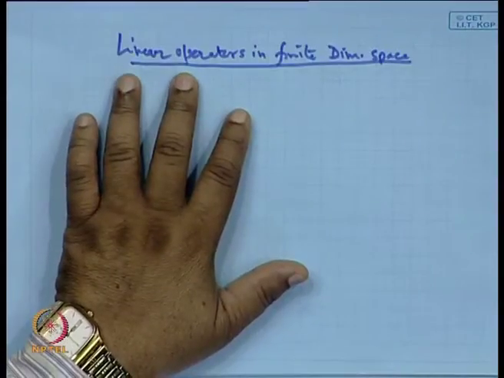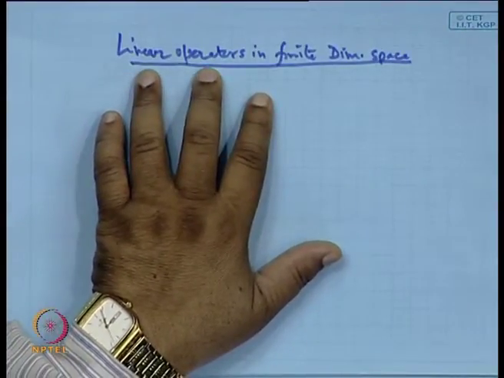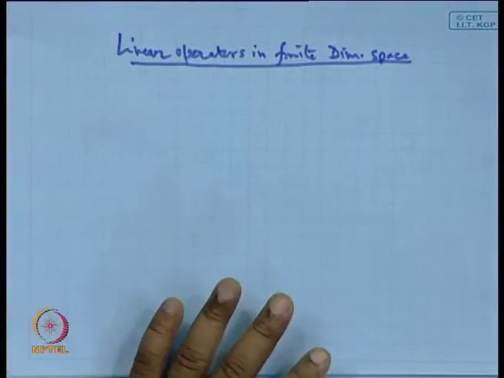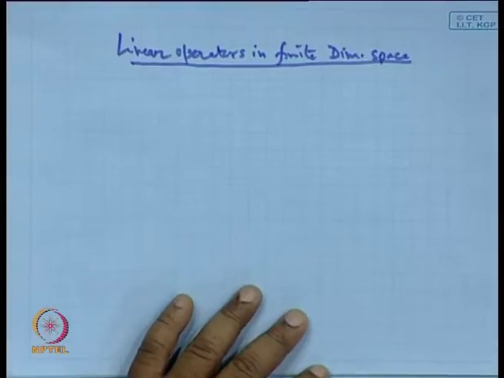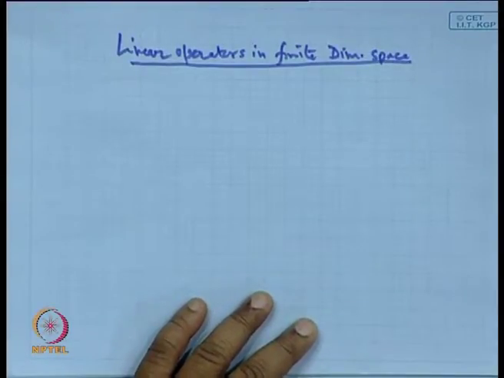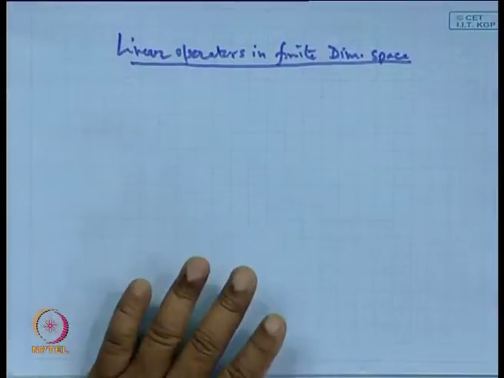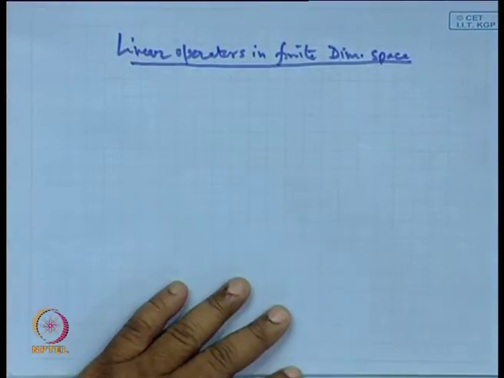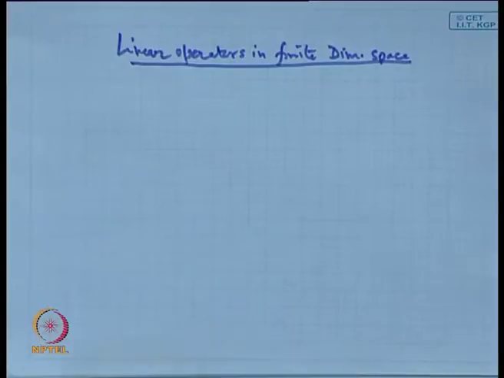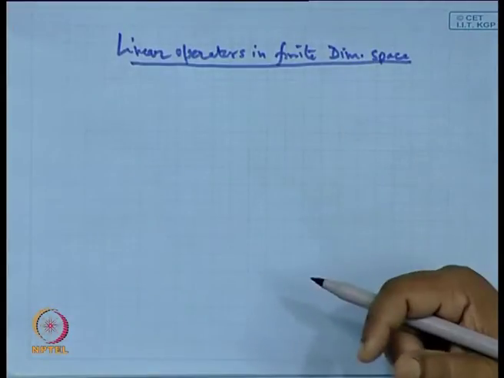Okay. So, here also we wanted to know what is the benefit of finding or studying the linear operator on a finite dimensional case. Can we get some results which are common for a linear operator on any finite dimensional spaces? Okay. So, let us see first the linear operators. Can it be represented in terms of some operators always? I mean, can we represent it in terms of matrices?